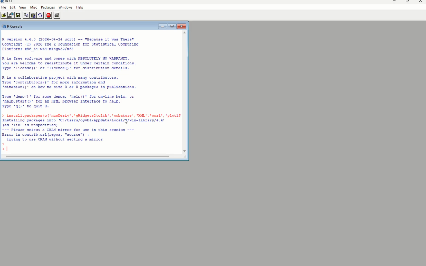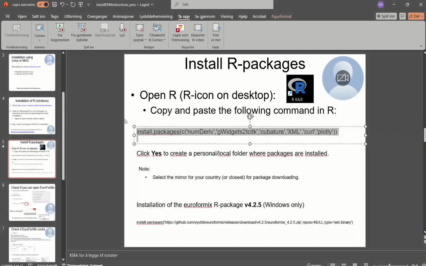This will install the packages required by EuroForMix. The first time you are installing these packages, you will have a question whether you want to create a personal folder where the packages are installed, and you click yes to this.